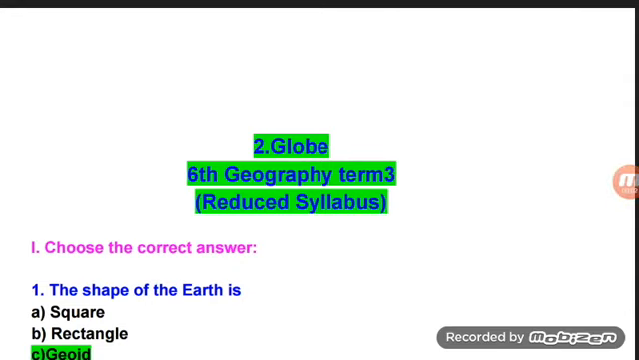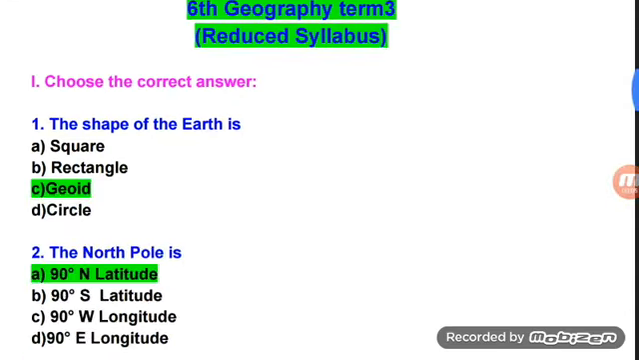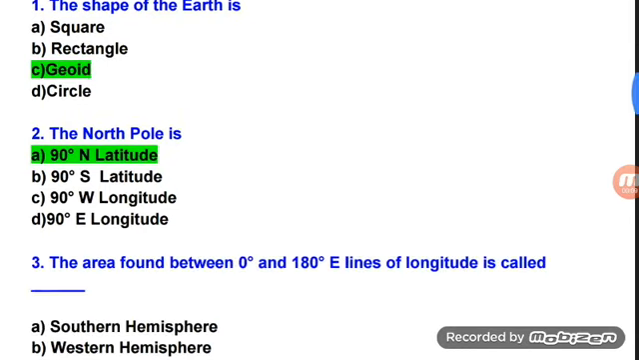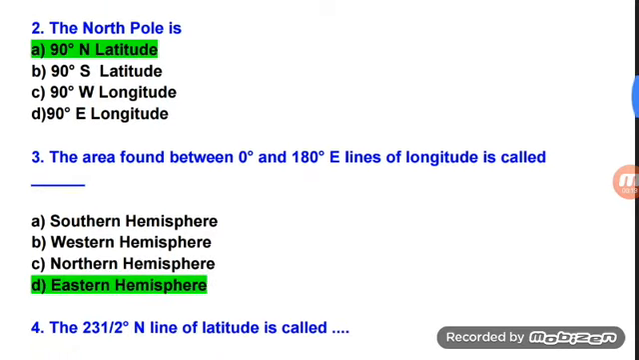Globe. Choose the correct answer. The shape of the earth is geoid. The North Pole is 90 degree north latitude. The area found between 0 degree and 180 degree east lines of longitude is called Eastern Hemisphere.